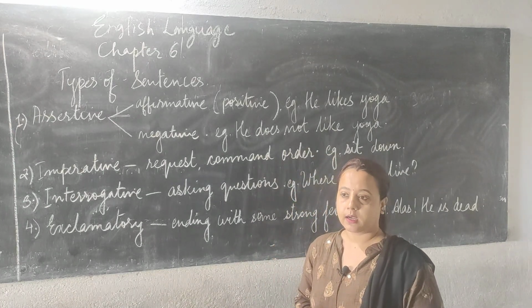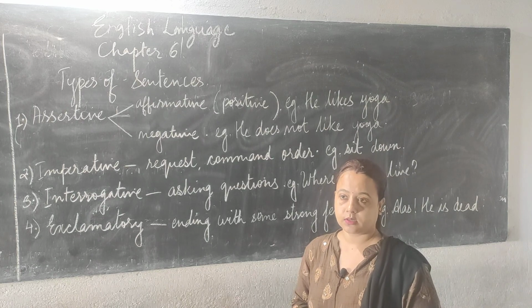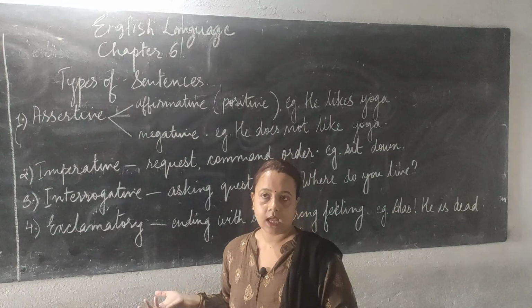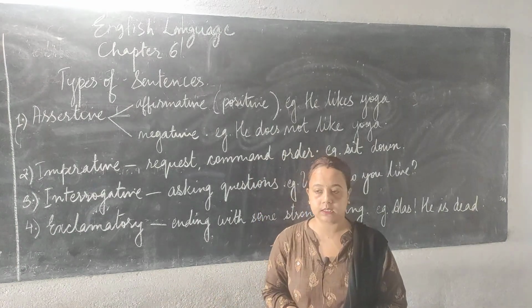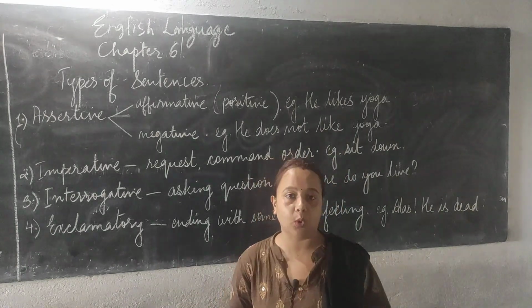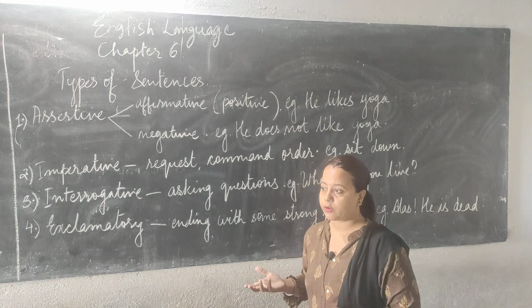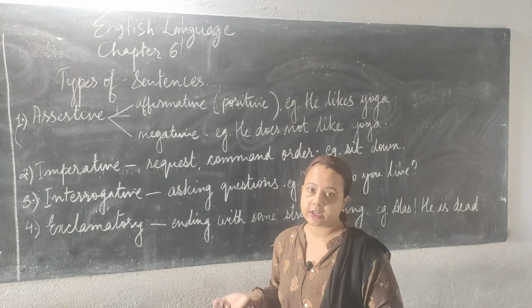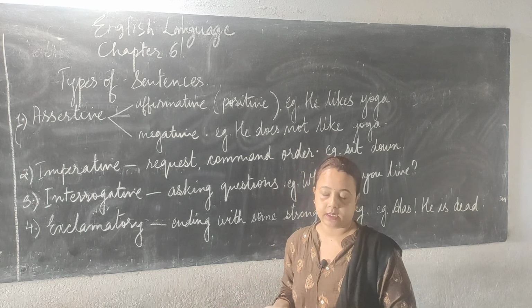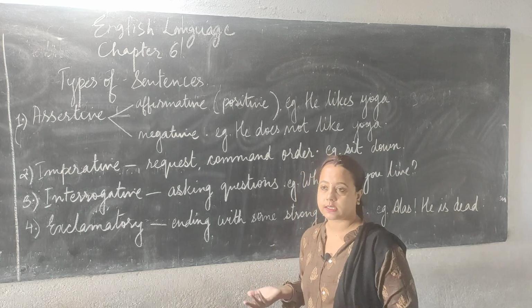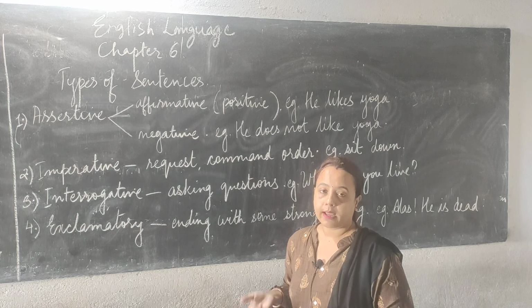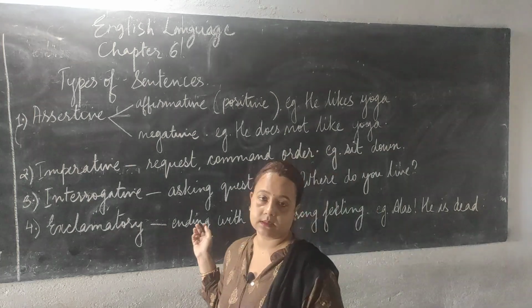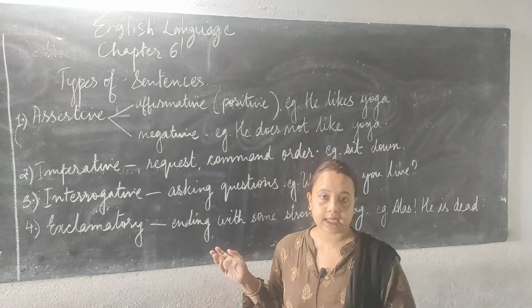Alas, he is dead. This is an exclamatory sentence. There are other varieties of sentences, like: this is a beautiful book. This is a statement, an assertive, an affirmative sentence. If I change this sentence into an exclamation: what a beautiful book this is! So that becomes an exclamation.